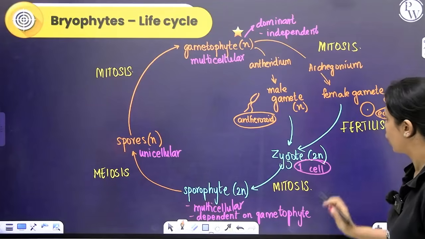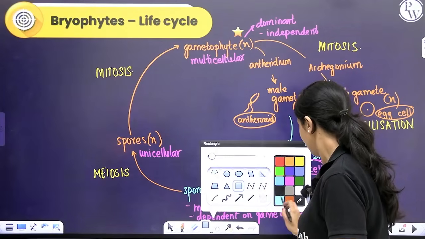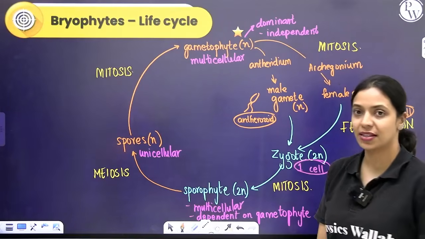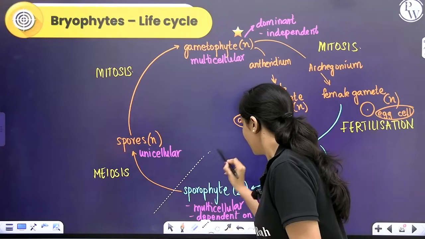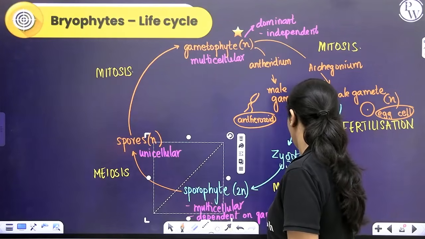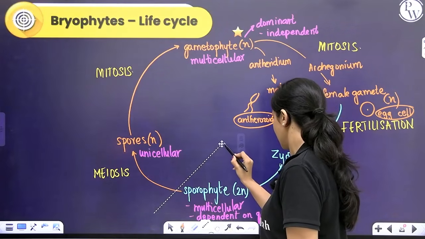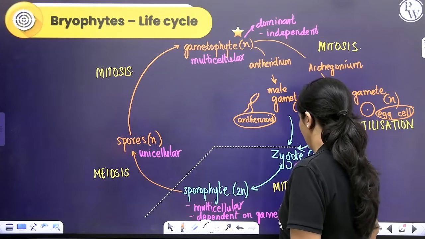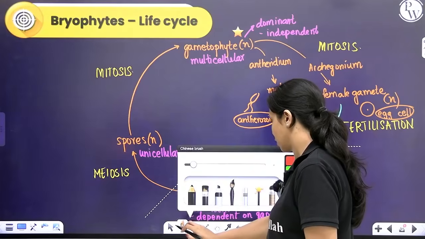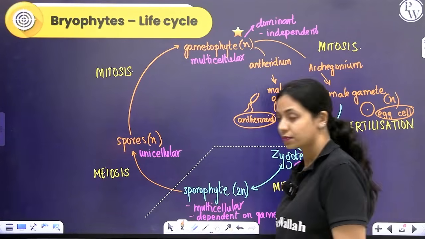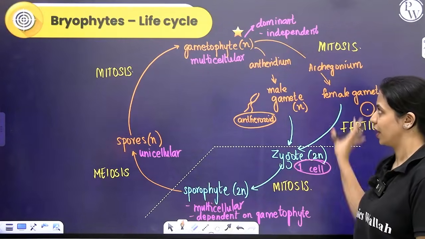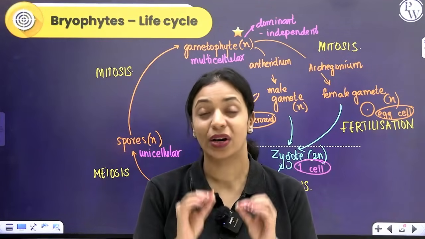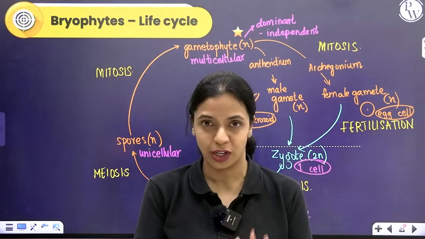Okay? So over here, whatever I have labeled in orange, that represents the gametophytic phase. Whatever I have represented in blue or cyan color over here, that represents the diploid sporophytic phase or the sporophytic generation. Okay? So this is basically what happens. The plant that you're looking at is gametophytic. It has one set of chromosomes in every cell, so it's a haploid plant body.